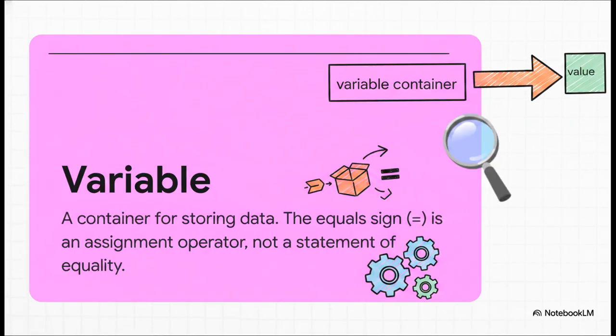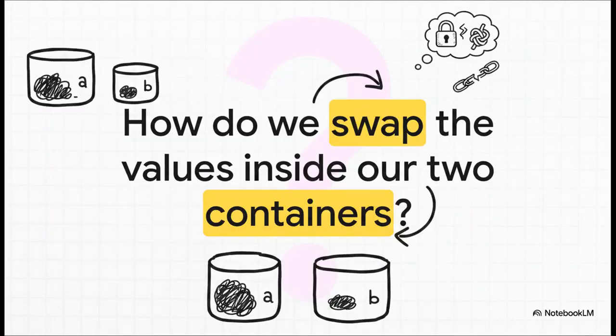Now, these containers have a technical name, of course. They're called variables. And this is really important. That equals sign isn't what you remember from math class. In programming, it's not saying A equals B. It's an action. It's the assignment operator. Think of it as an arrow pointing from right to left. It means take the thing on the right and assign it to the variable on the left. It's a one-way street.